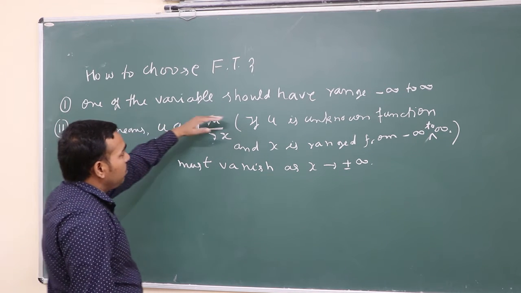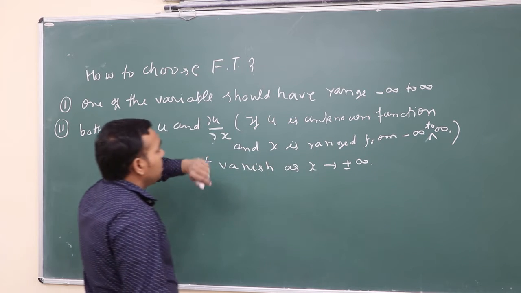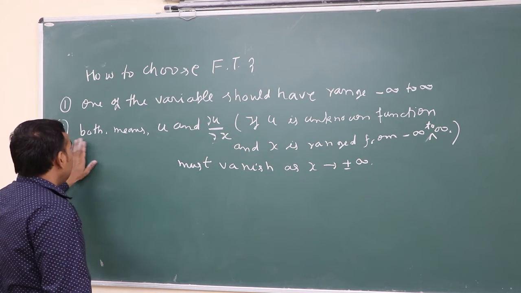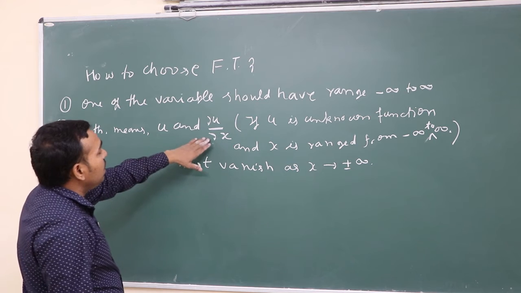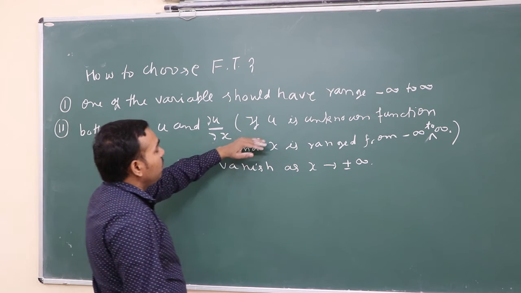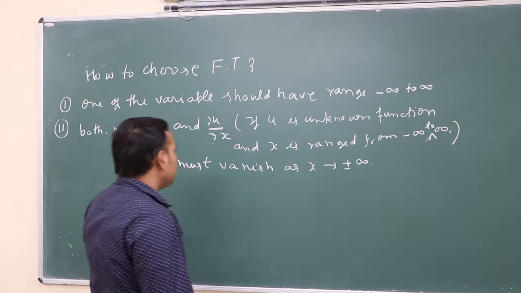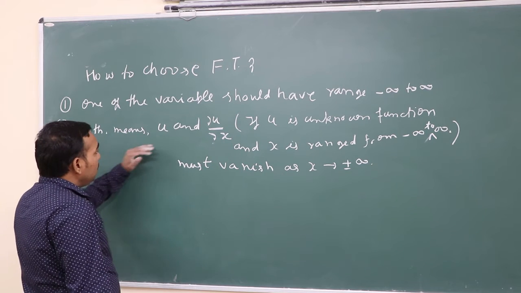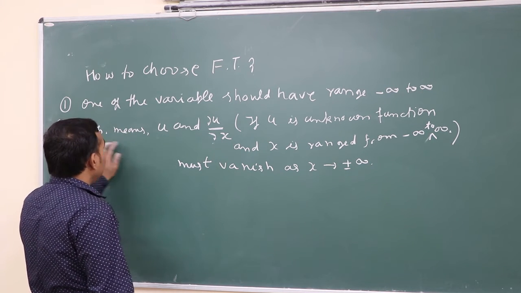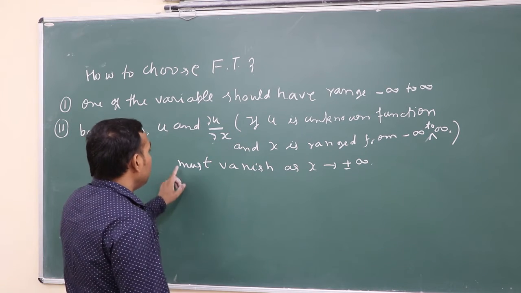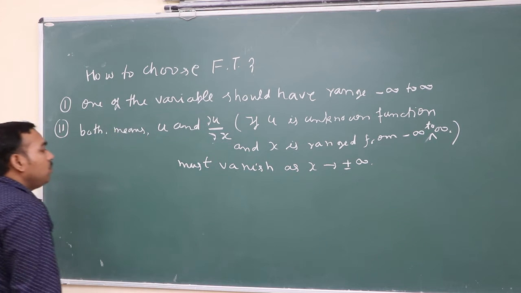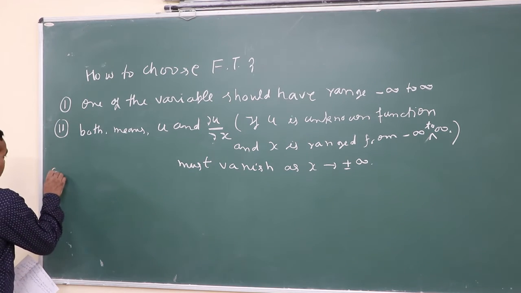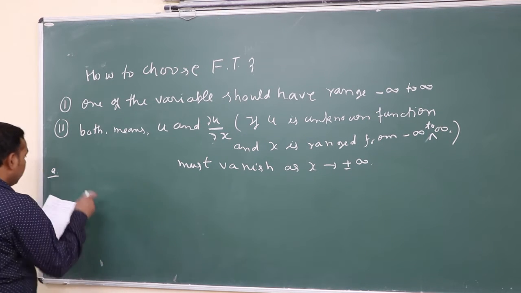First, one of the variables should range from minus infinity to plus infinity, and the second property is that both u and del u upon del x, where u is an unknown function and x ranges from minus infinity to plus infinity, must vanish as x goes to plus minus infinity.